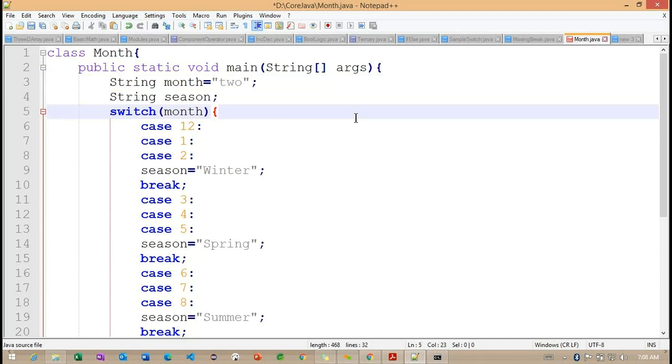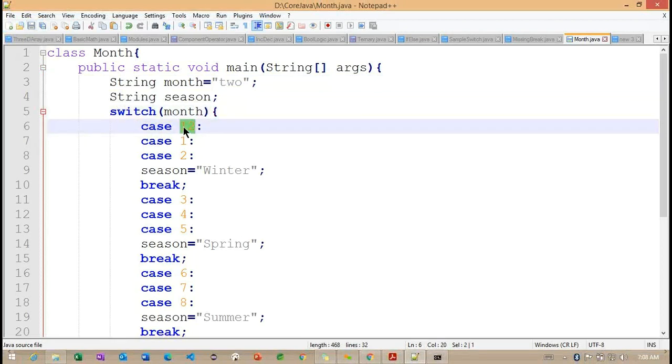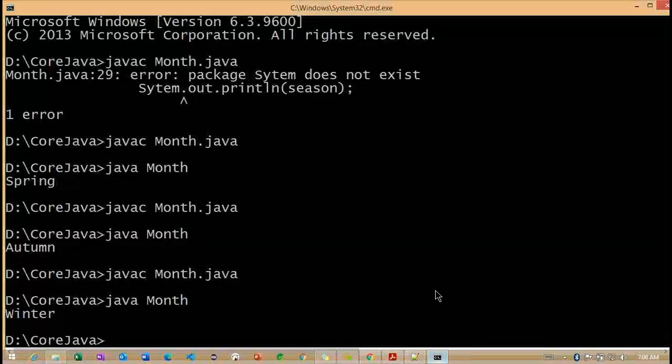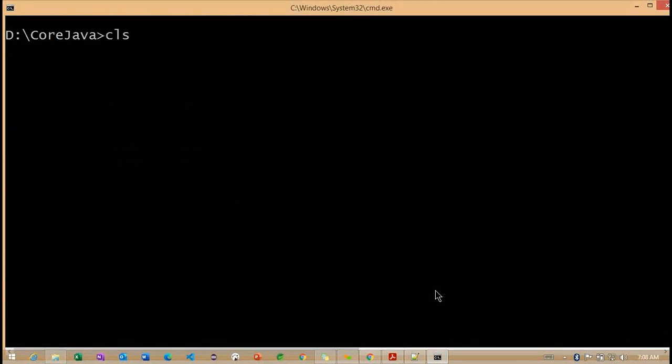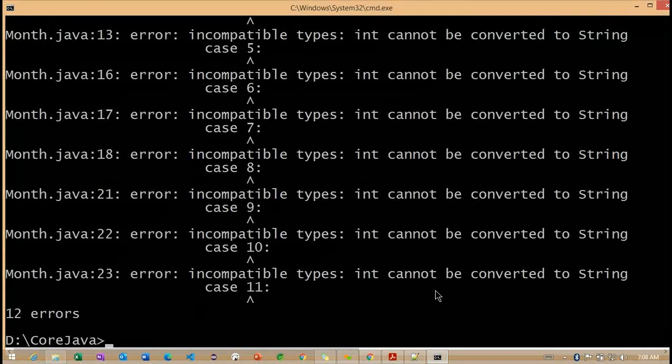I want to check with the same tool here. But if I'm going to work with the same example, observe here. This particular case is pointing as an int, but we are having the particular data type as a string here. If I'm going to clear, let me compile.